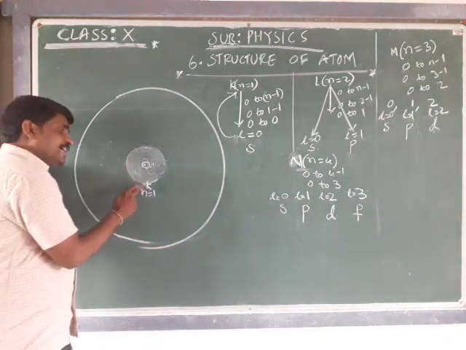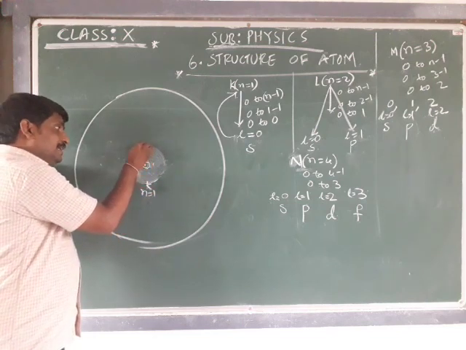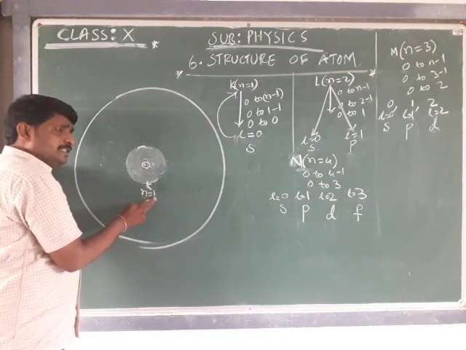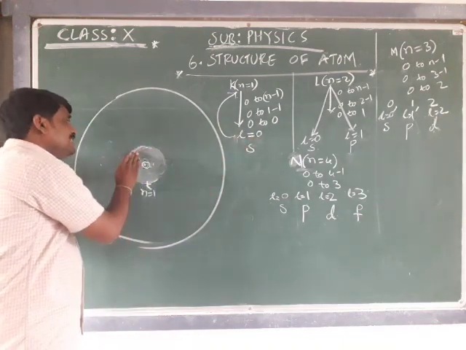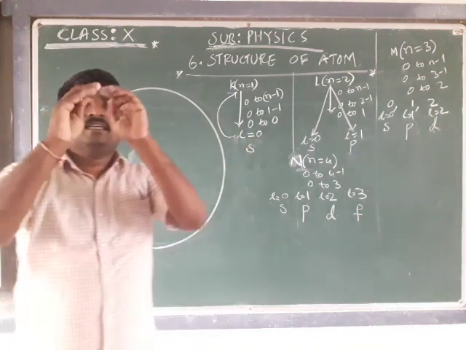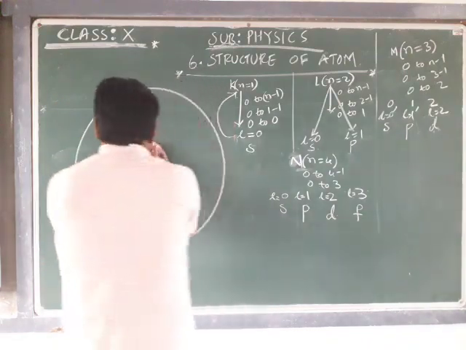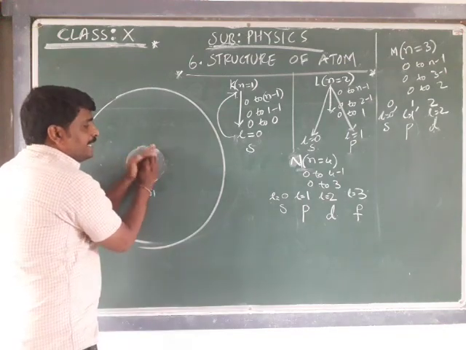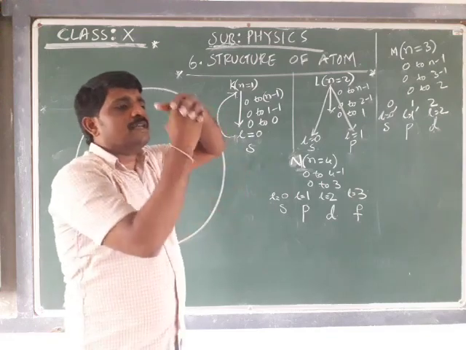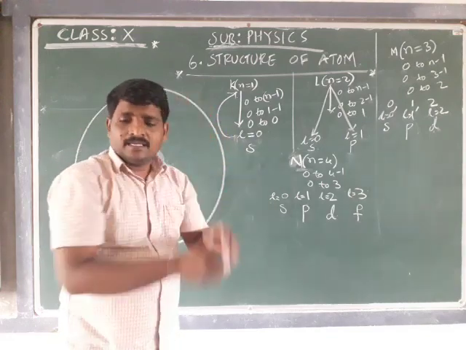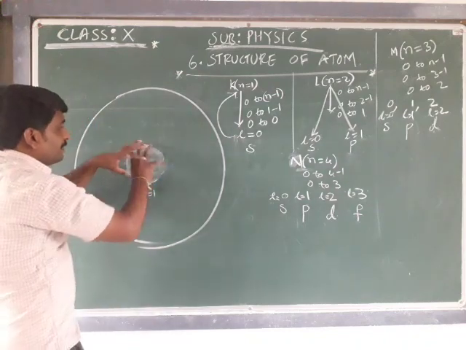That means the K shell contains the subshell L is equal to 0, which is in a spherical shape. The subshell will be in the spherical shape. That means there exists a sphere here, like this. Whenever I say L is equal to 0, it is referred to by S here. I hope you understood this. The S subshell is a sphere.